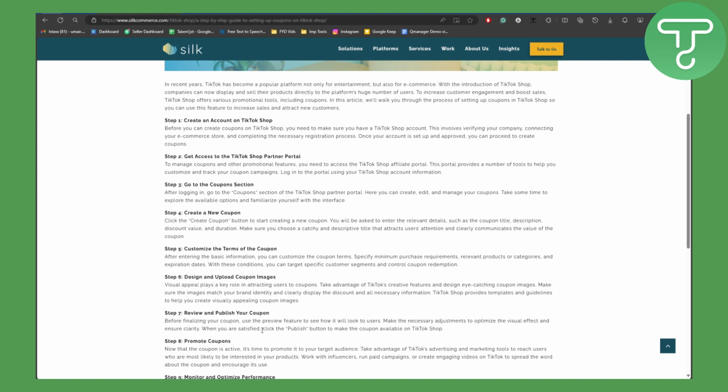So basically these are some of the steps that you need to follow, or you can also say that this is the roadmap to actually create a discount code. So yeah, basically that's how easily you can get your coupon created and discount created on your TikTok. So that is quite simple.